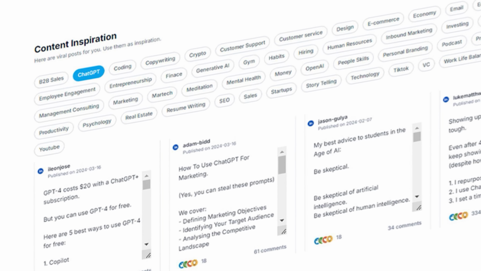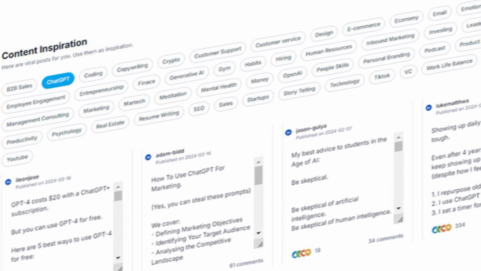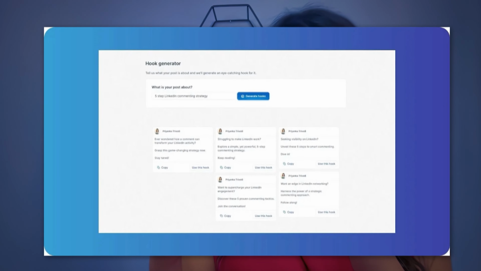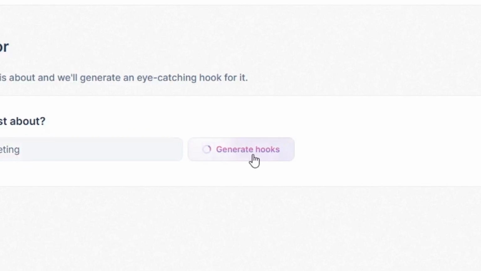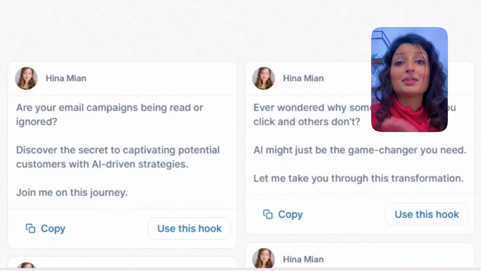It is such a time saver to be able to go into the tool, type in an idea, or even have the AI generator generate the idea for you. And then it also generates the hook to get your target audience's attention. How easy is that? Let's start with testing out a post. Let's have the AI tool generate an idea for us. Wow, look at that. This is interesting. Let's also ask it to generate a hook. Not bad.